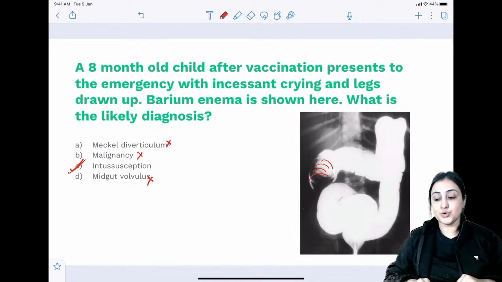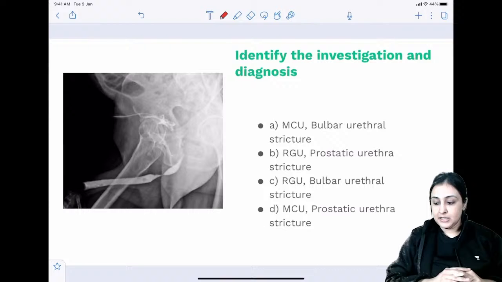Ileocolic intussusception is most common. The treatment of choice, the gold standard, is barium enema. It will treat any enema, and can treat and reduce the intussusception.